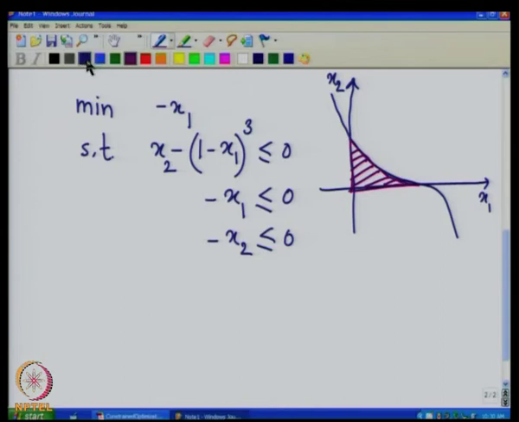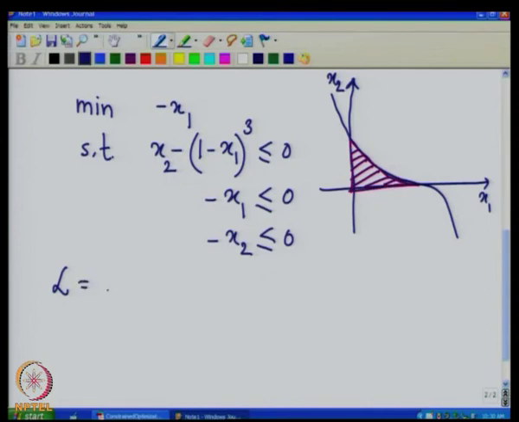Now let us look at the Lagrangian of this problem. Remember that the Lagrangian is a function of x as well as the lambdas and mu's, but we will drop that representation for the time being. We will just write L, assuming that L is a function of x as well as lambda and mu.